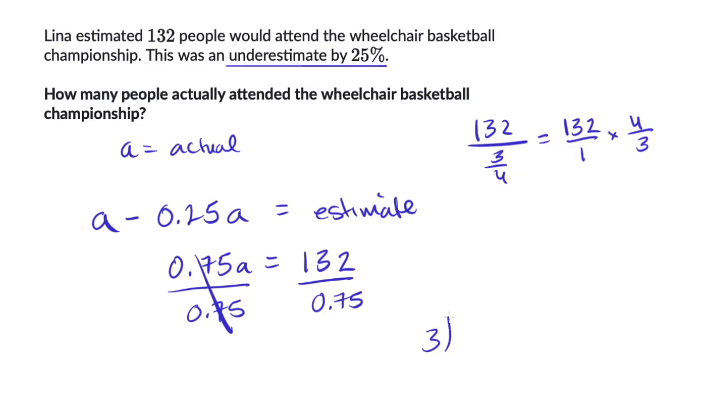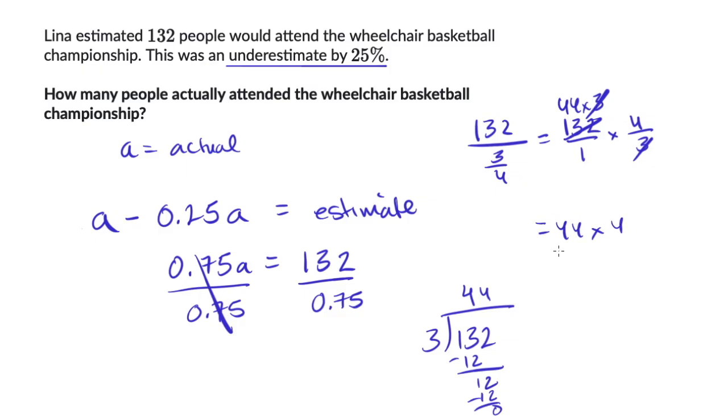So let me see, 3 goes into 132, 3 goes into 13 4 times, 4 times 3 is 12, subtract, and we get 1, bring down the 2, 12. 3 goes into 12 4 times, 4 times 3 is 12, and we get no remainder. So another way to think about it is, this is 44 times 3 times 4 over 3. We can divide the numerator and the denominator by 3. So this is all going to simplify to 44 times 4, which is, let's see, that's going to be 160 plus 16. 40 times 4 is 160. 4 times 4 is 16, which is equal to